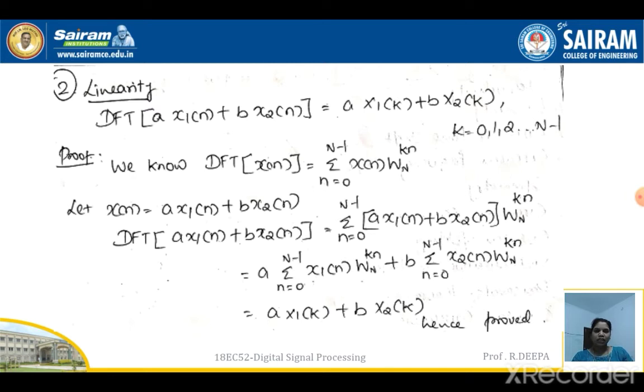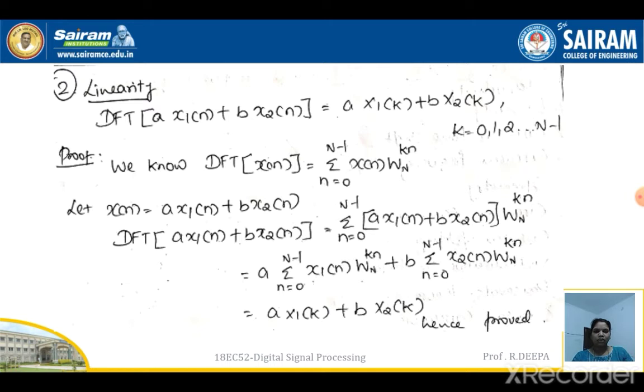Instead of n, it is replaced with a x1 of n plus b x2 of n into W_N power of kn. Let us multiply a x1 of n with W_N power of kn and also b x2 of n with W_N power of kn. So you will be getting summation n is equal to 0 to N minus 1 x1 of n into W_N power of kn plus b summation n is equal to 0 to N minus 1 x2 of n W_N power of kn.